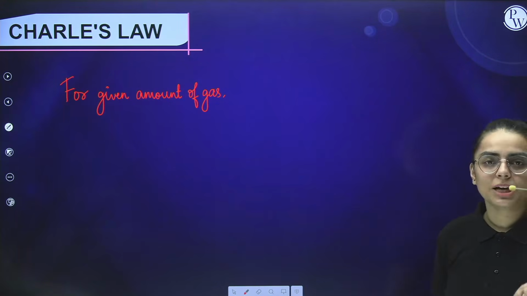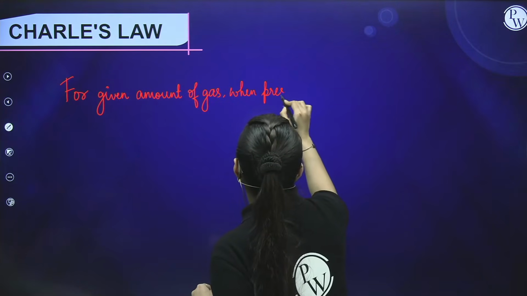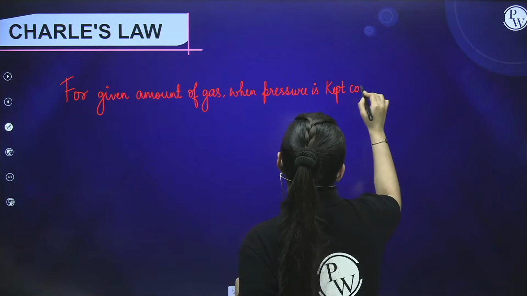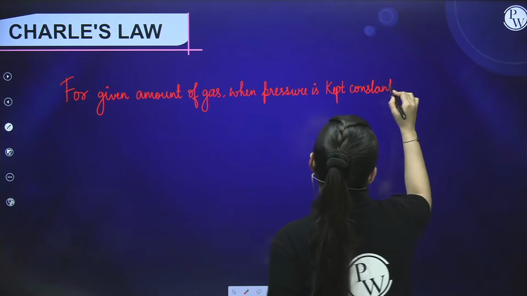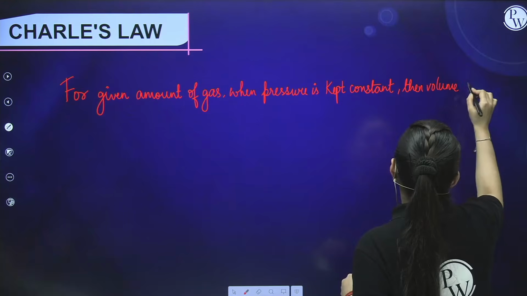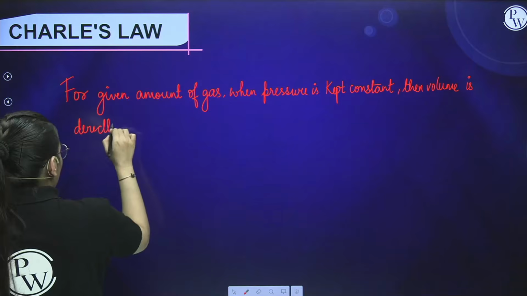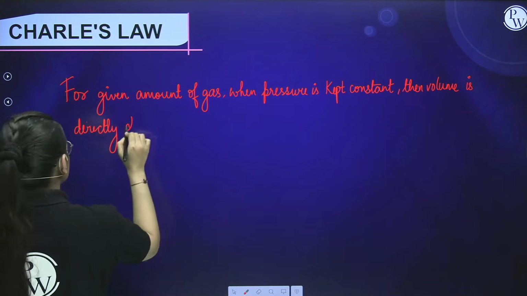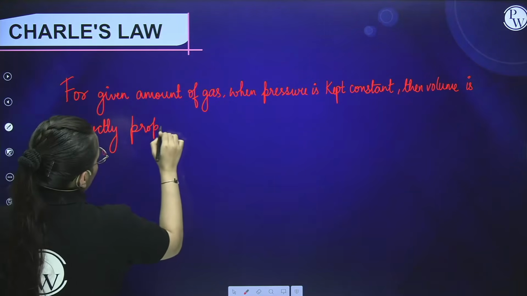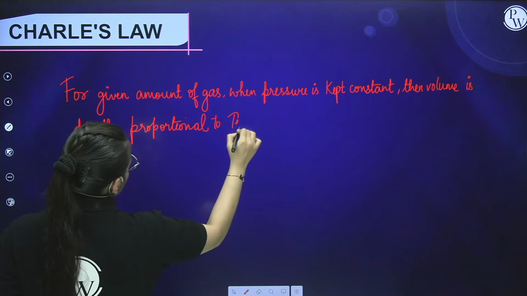Now from pressure, volume and temperature, which thing are we going to keep constant? We are going to keep pressure constant. When pressure is kept constant, then volume is directly proportional to temperature.